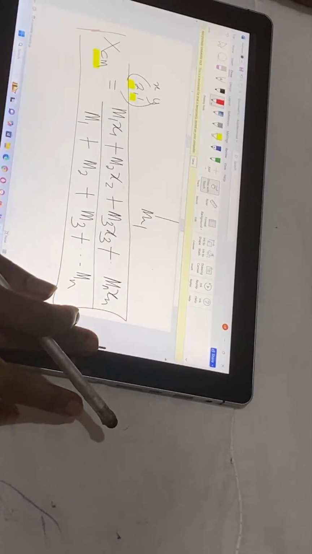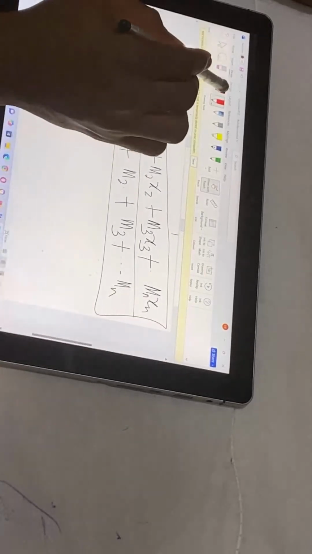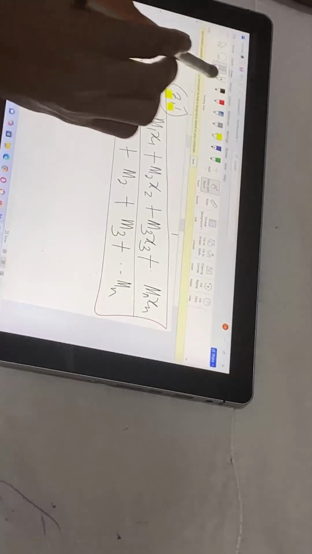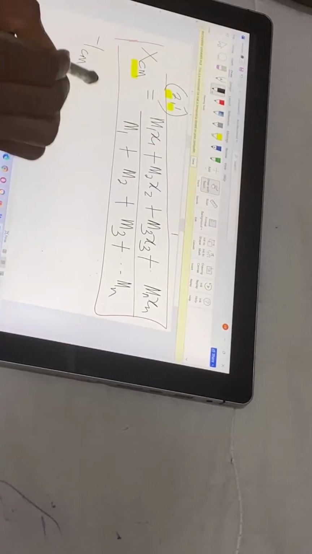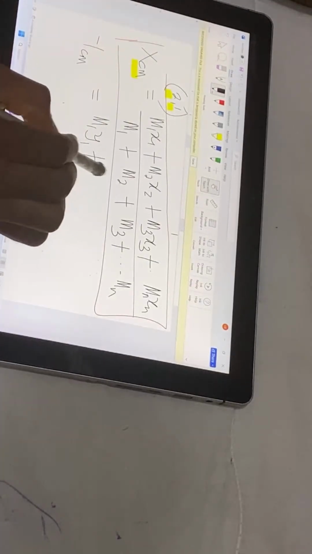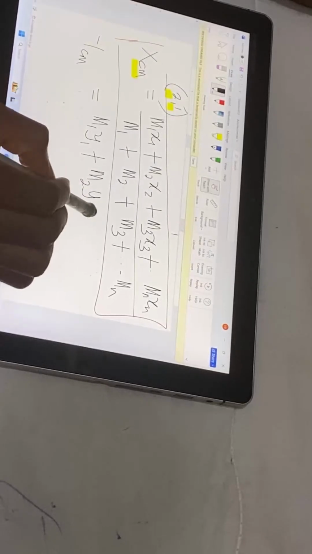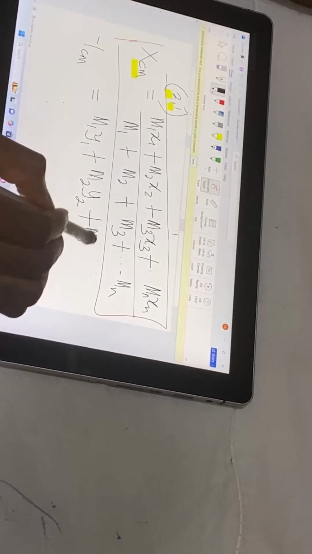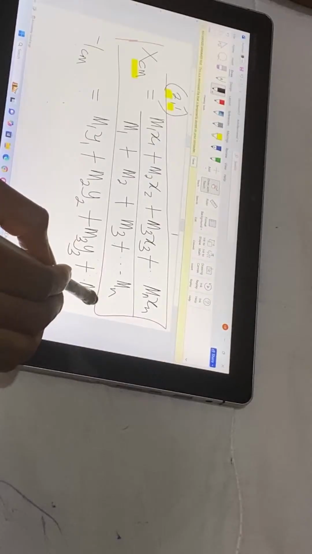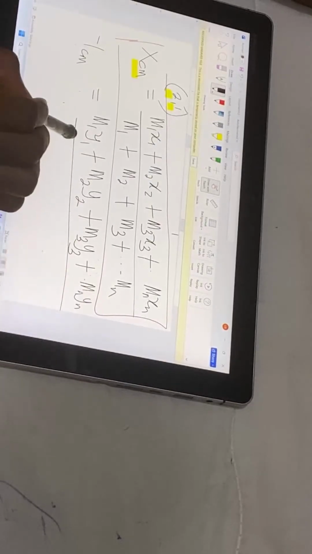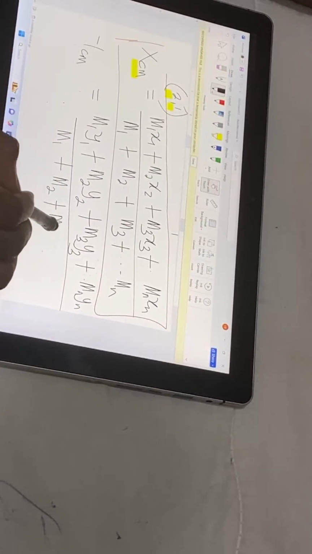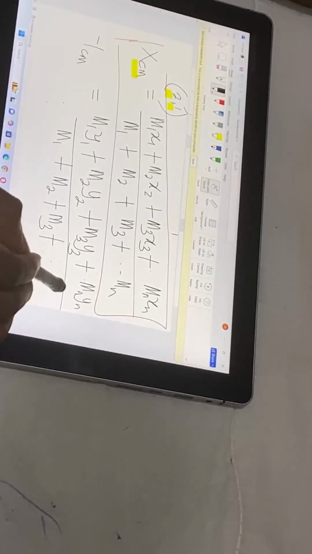So for y center of mass, the formula will be M1 y1 plus M2 y2 plus M3 y3 plus dot dot dot Mn yn, over M1 plus M2 plus M3 plus dot dot dot Mn.